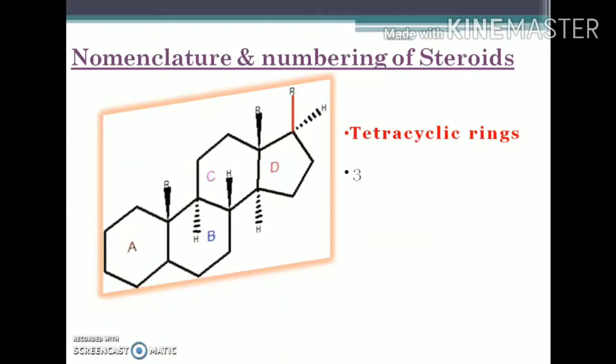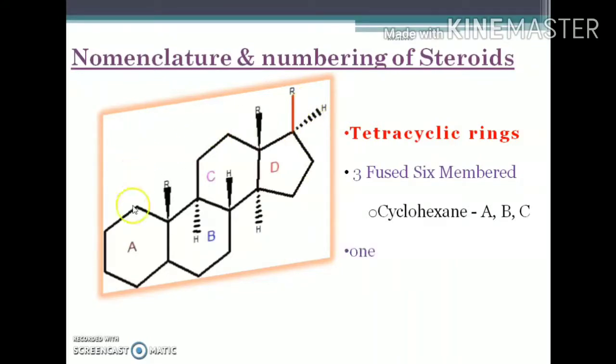Now we'll move on to the nomenclature and numbering of steroids. So what you see on the screen is the basic ring system of steroids. It's a tetracyclic ring system, cyclopentanoperhydrophenanthrene ring system. And the 4 rings present in the steroidal nucleus are named ring A, ring B, ring C, and ring D. And the rings A, B, C are 3 fused 6-membered cyclohexane rings, and ring D is a 5-membered cyclopentane ring.